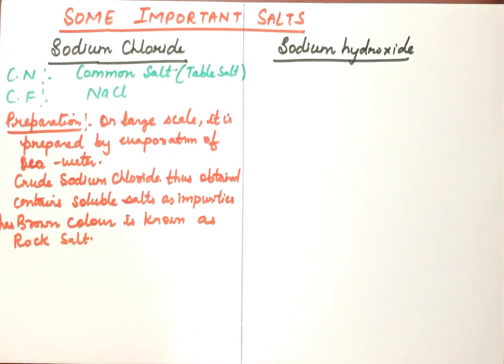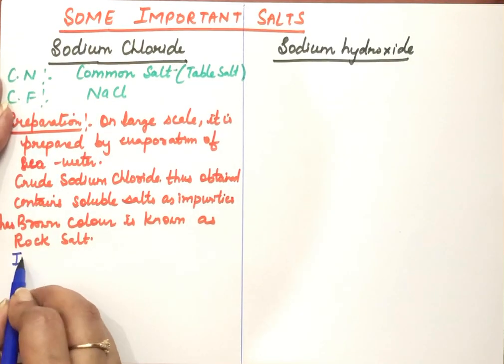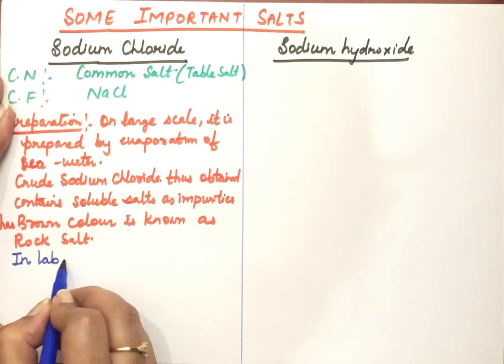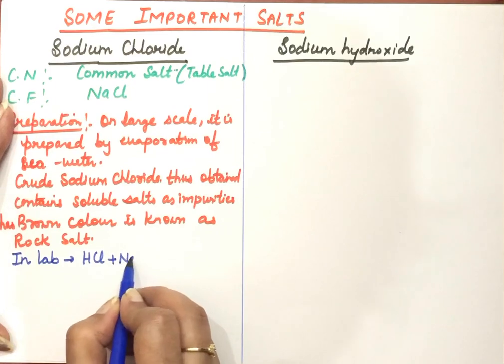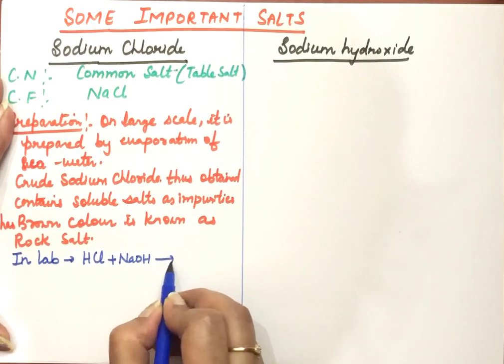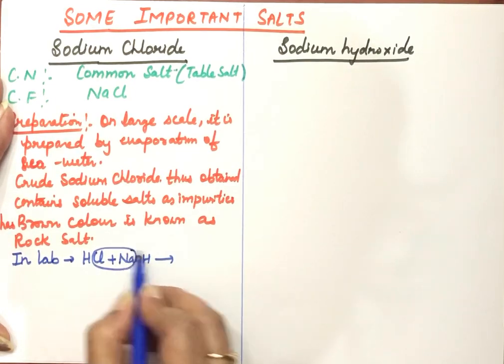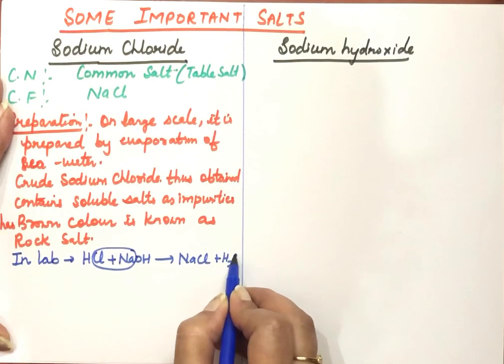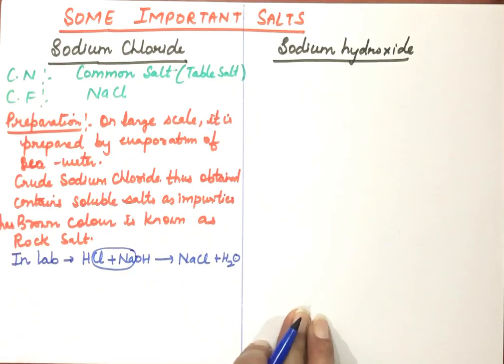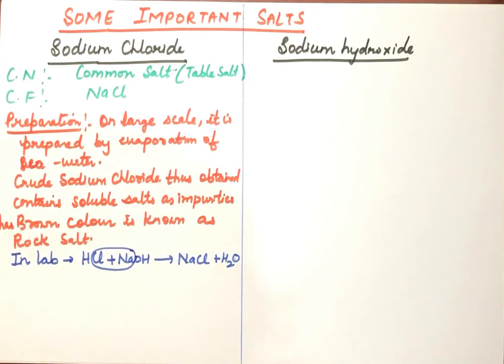But when we have to prepare it in the lab, how do we prepare it? In the lab, it is prepared by reacting hydrochloric acid with sodium hydroxide. They will react to form NaCl, plus water. So we can evaporate this and we can get sodium chloride. This is the method of preparation on a large scale, and in the lab.